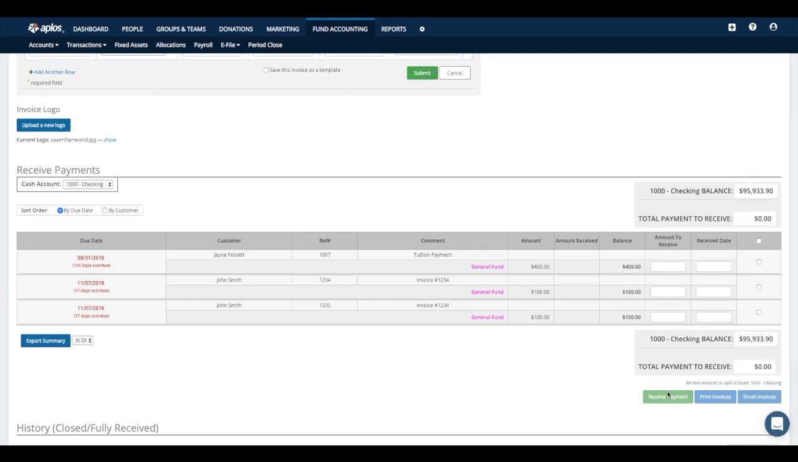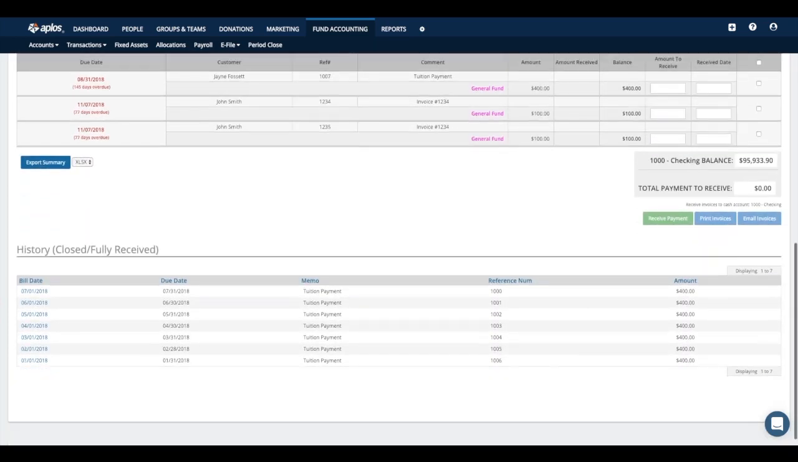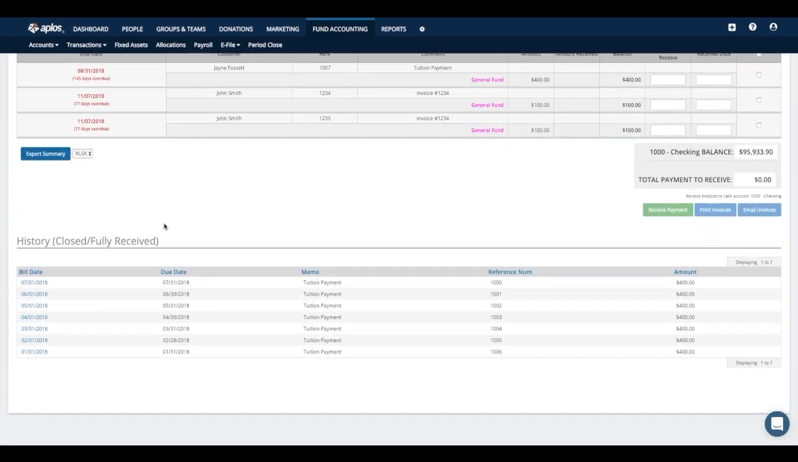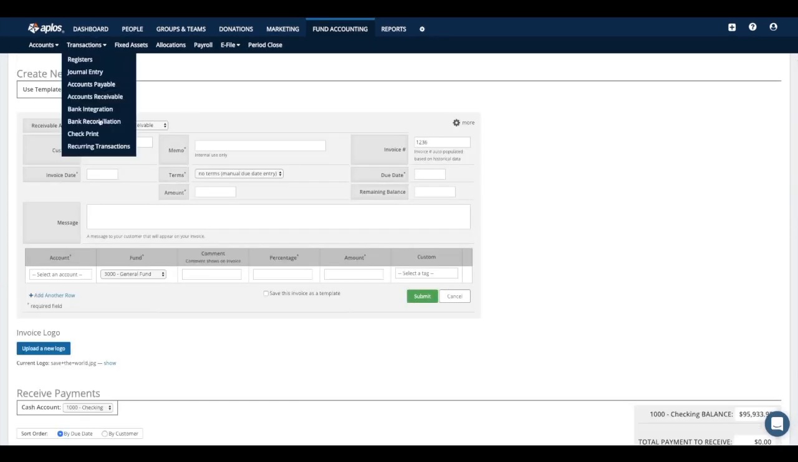If you just want to send out the invoice to the specific individual, you can just check off whichever invoice you want to send out. And then you can click either Print Invoices, which will print out a copy of the invoice that you can hand deliver to that person. Or you can click Email Invoices, which will allow you to send an email with a copy of that invoice to that individual. All right, and then once everything has been paid off, it's going to land down here in the History section below.